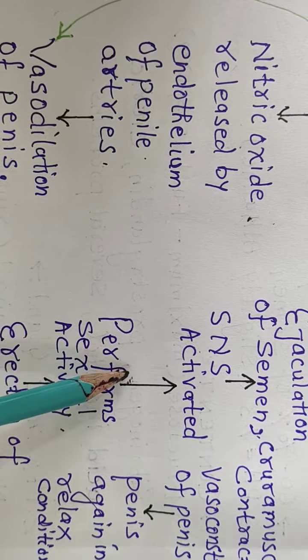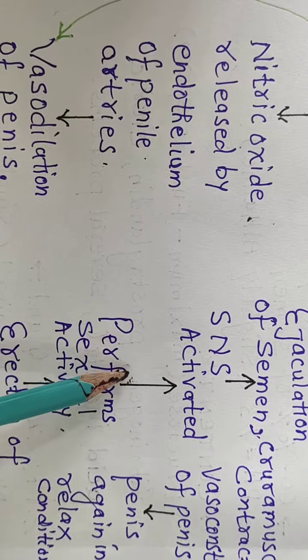And when the sexual activity is performed, the SNS, the sympathetic nervous system, gets activated, due to which ejaculation of semen occurs. So dear student, for the ejaculation of semen, who is responsible? SNS. Okay. And during sexual excitement, PSNS gets activated.